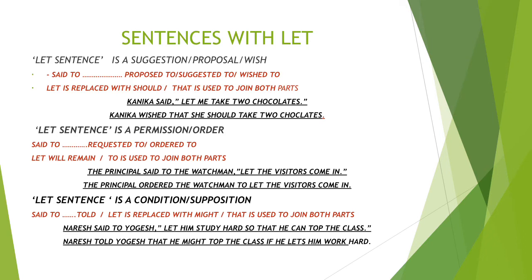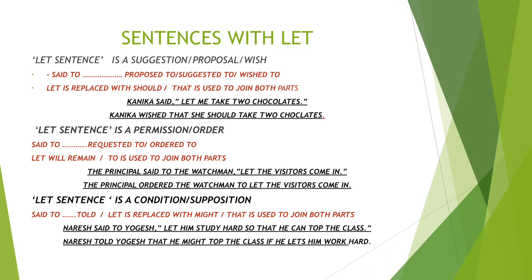For example, the principal said to the watchman, let the visitors come in. Now, if we look at the reporting speech, let the visitors come in, it's a kind of an order. So that's why we change said to into ordered. The principal ordered the watchman to, which is used to join both parts, as I told you earlier, to let the visitors come in. Let will remain here as it is. We are not going to change it.